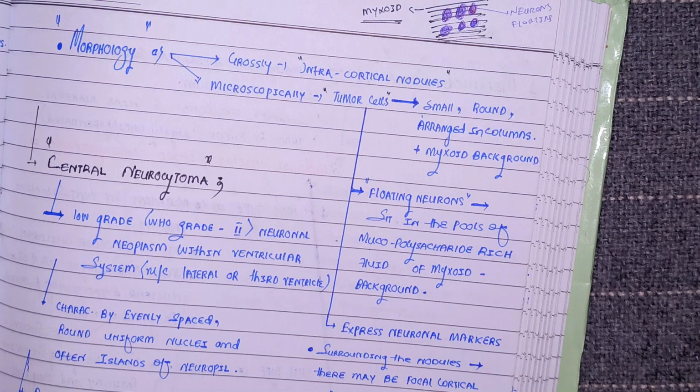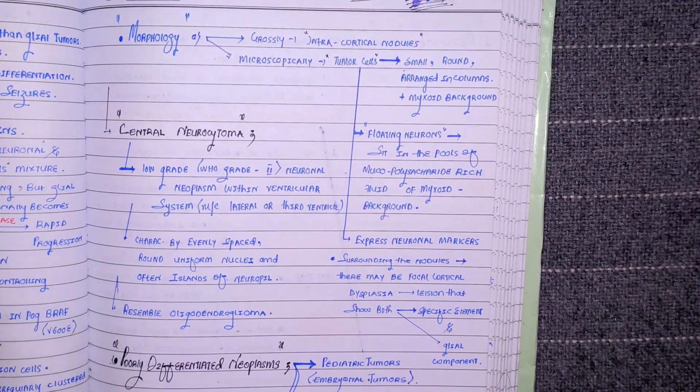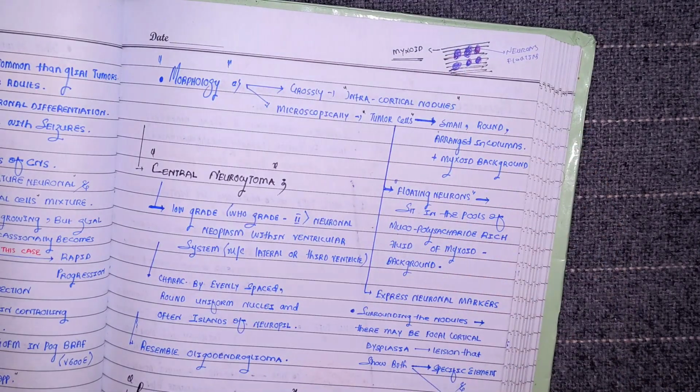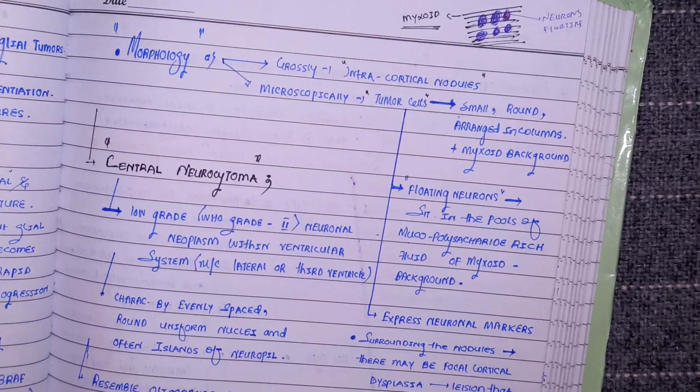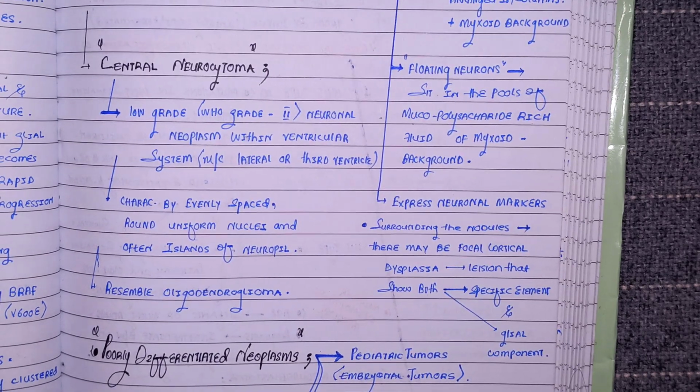I hope it is clear to you, beta. There is nothing difficult in this. So the microscope is really interesting. ग्रॉसली बाहर से आप नेकेड आई से देखोगे तो नॉड्यूल्स नजर आएंगे, अंदर माइक्रोस्कोपिक स्टडी करोगे तो ट्यूमर सेल्स देखोगे, दे आर मोर लाइक द फ्लोटिंग न्यूरॉन्स. They are floating in this nice little bed of water, not the bed of water, sorry, bed of myxoid material with lots of mucopolysaccharide.